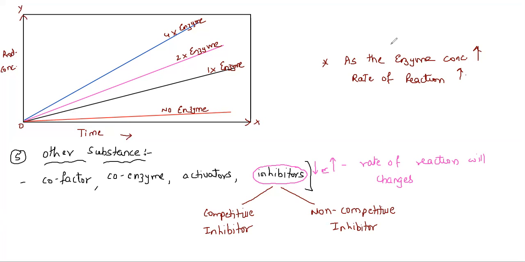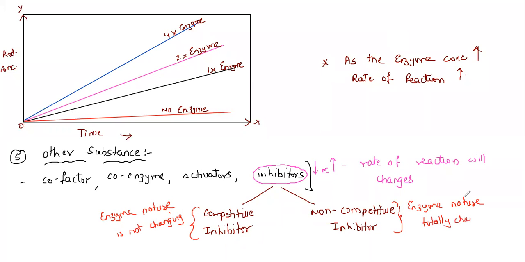So in case of a competitive inhibitor, the enzyme nature is not changing, it remains constant. But in case of a non-competitive inhibitor, the enzyme nature totally changes, and everything is new. In case of a competitive inhibitor, the example I can take is bacterial pathogens. When you have a bacterial infection, a competitive inhibitor is working.